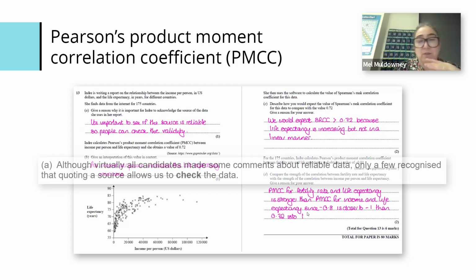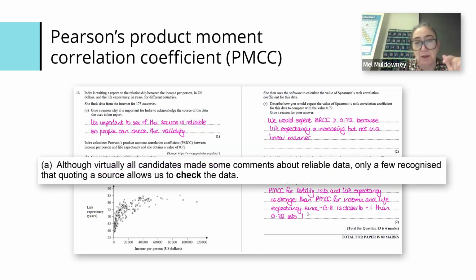Almost all candidates spoke about it being reliable, but very few mentioned that it could be used to check, because the question was, why is it important? And why is reliability important? But again, that's talking about that it does require a level of maturity. Again, showing the sentence starters, what could be used.